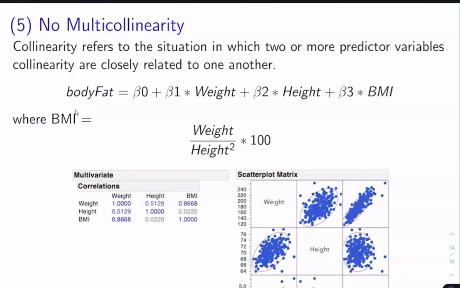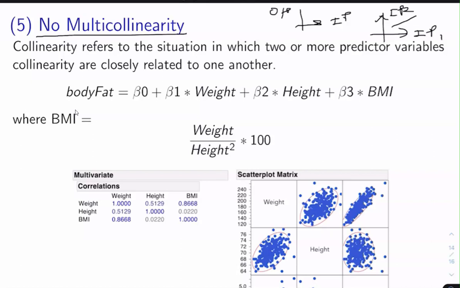Now, the fifth kind of assumption that we usually make is no multicollinearity. We assume that no collinearity is present between the input variables. This non-multicollinearity assumption tells us that there is no collinearity between input feature 1 and input feature 2, and if collinearity is present between input feature 1 and input feature 2, then that is the problematic case.